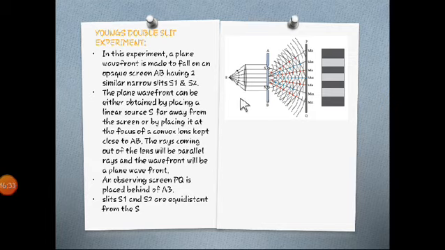See, there are two ways. The first way is a single source emitting light in forward direction, and we put a convex lens in front of it, and then AB is nothing but a screen having two similar narrow slits, S1 and S2. Holes are there, S1 and S2, two holes.